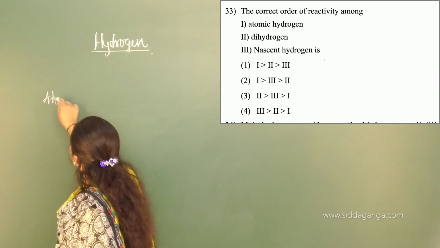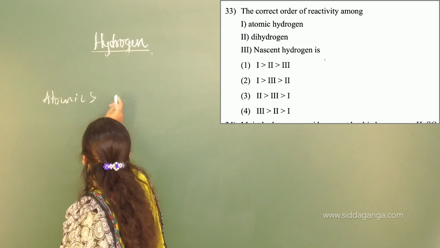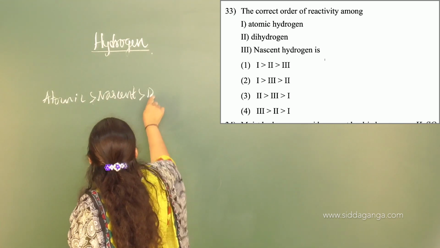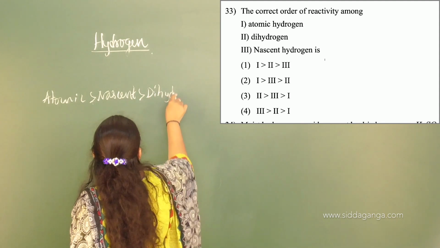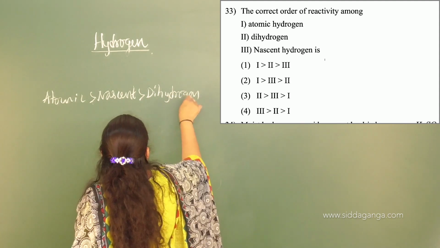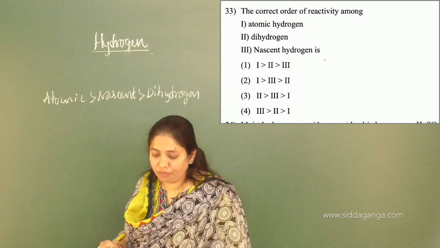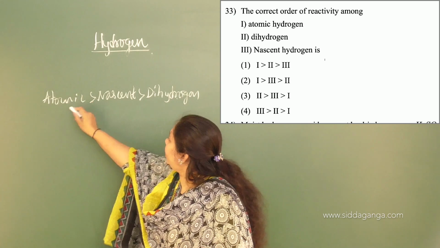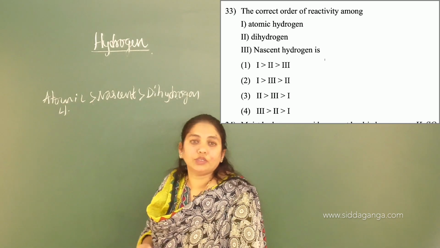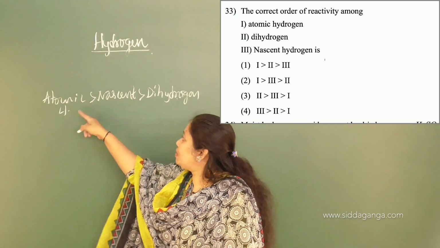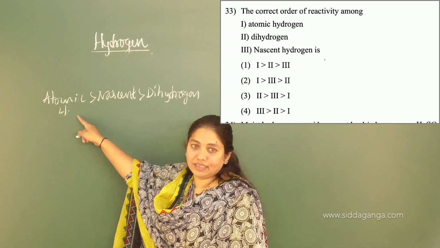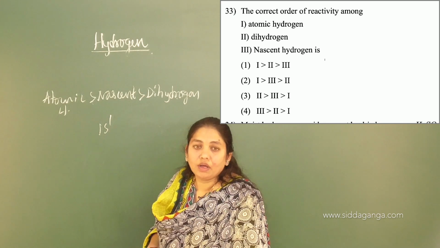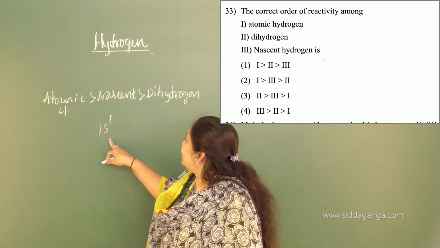Let me write here. So atomic, then nascent, then dihydrogen. This is the order. You have to remember this order. Questions may come in different ways based on the concept. Atomic hydrogen is highly reactive because hydrogen is present in the excited state. You know that the hydrogen atomic state means 1s1, only one electron, which will be in the excited state.